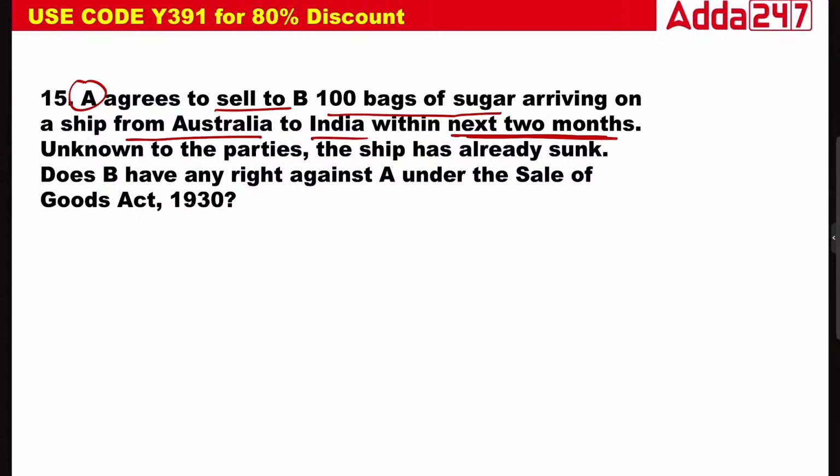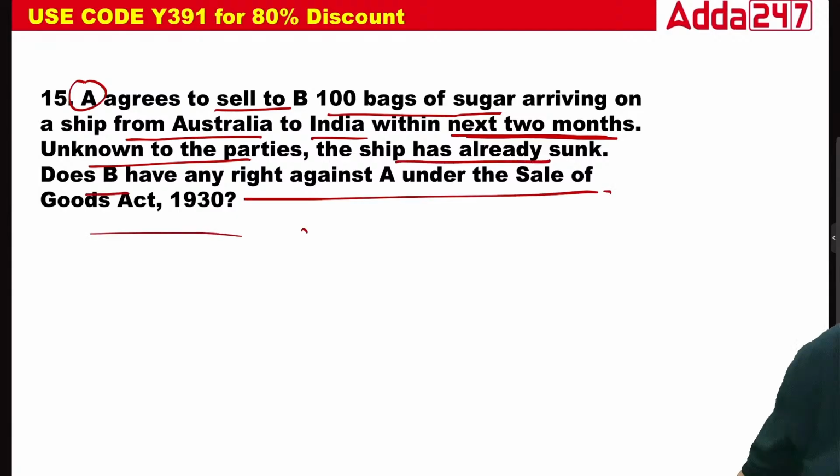Okay, now A agreed to sell B 100 bags of sugar arriving on a ship from Australia to India within the next 2 months. Unknown to the parties, the ship has already sunk. Does B have a right against A under the Sale of Goods Act? Tell me.